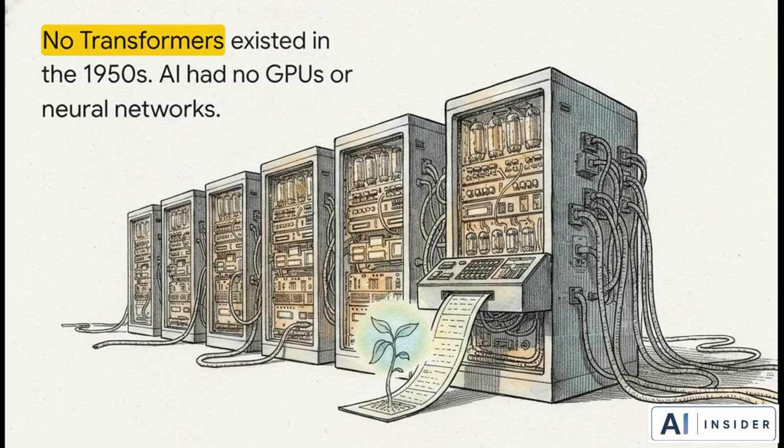We're talking about massive, room-sized machines. There are absolutely no GPUs, no neural networks, and there are definitely no transformers. The hardware is just incredibly bare bones, and the whole concept of a machine somehow understanding text was practically science fiction. And yet, the very seeds of artificial intelligence were already being planted.